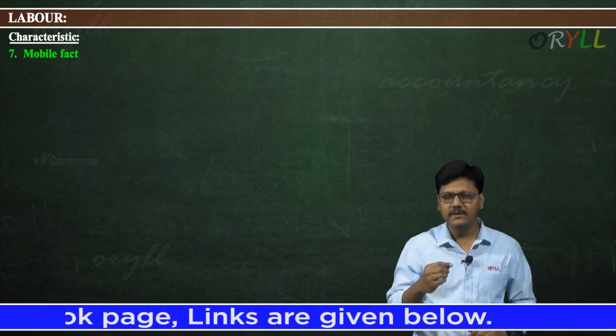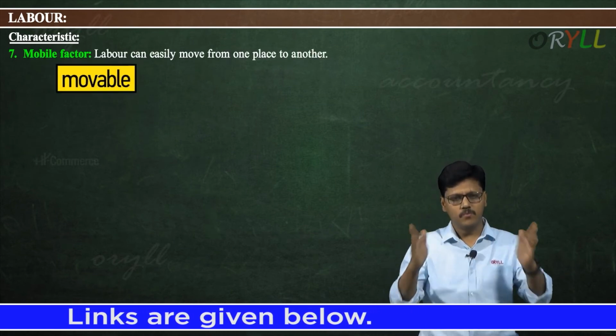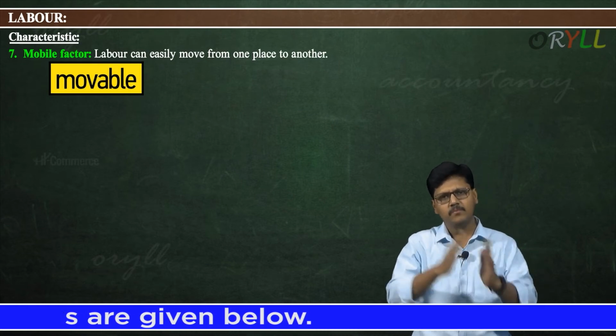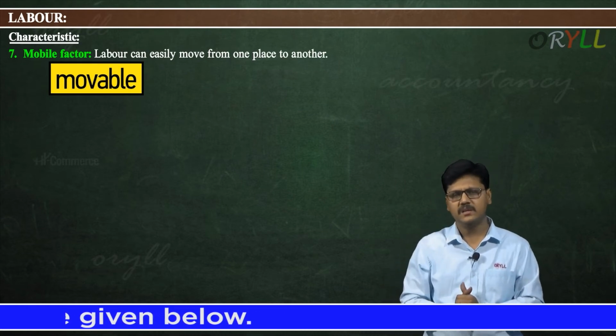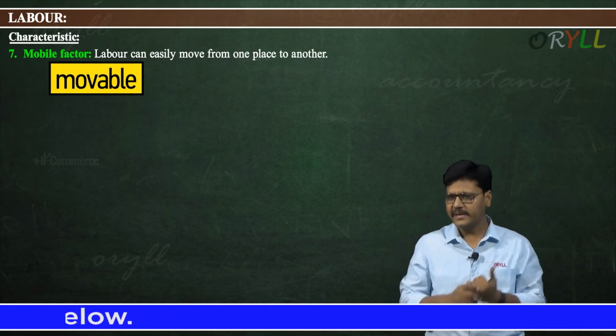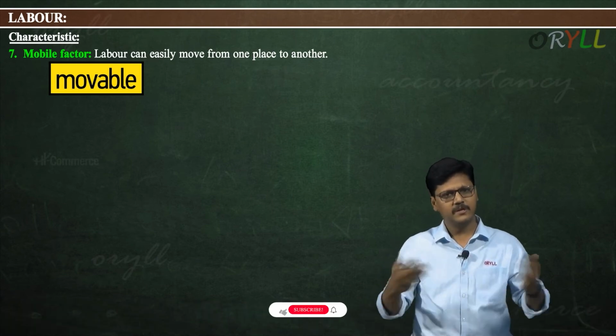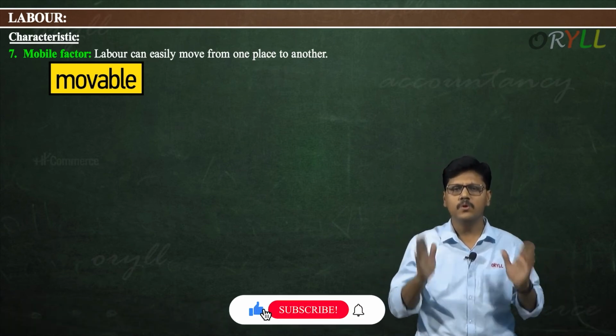Next, mobile factor. Labor is mobile. Labor can be movable. The laborer can move from one place to another place easily. That is why labor is a movable factor. So, I can move from one city to another city, one firm to another firm. So, it means that labor is movable.